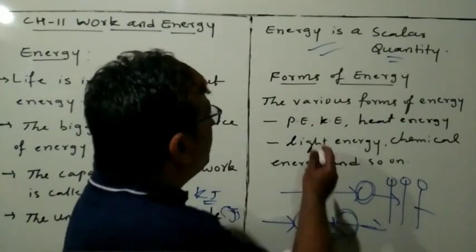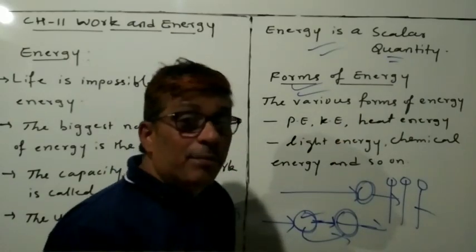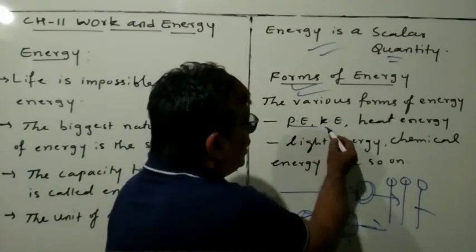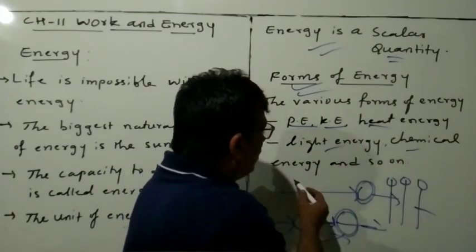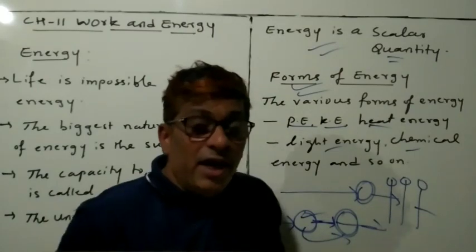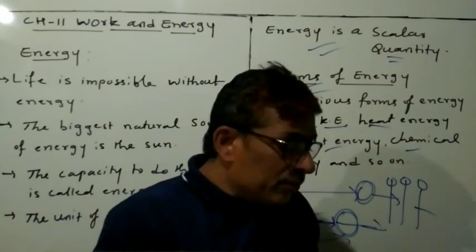Now we'll discuss forms of energy. There are various forms of energy: mechanical energy, including potential and kinetic energy, heat energy, light energy, chemical energy, electrical energy, and so on. These are all the forms of energy. Got the idea now?